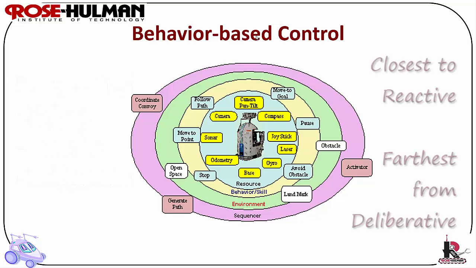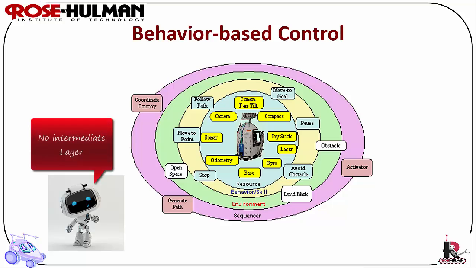It is the closest to reactive control and the farthest from deliberative control. Behavior-based control has the same capabilities as hybrid control. Behavior-based control acts reactively and deliberatively, where it's built on layers but no intermediate layer. It has a uniform representation and a time scale.